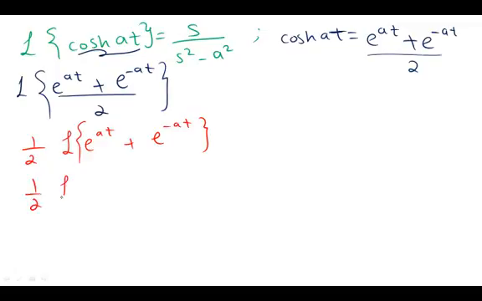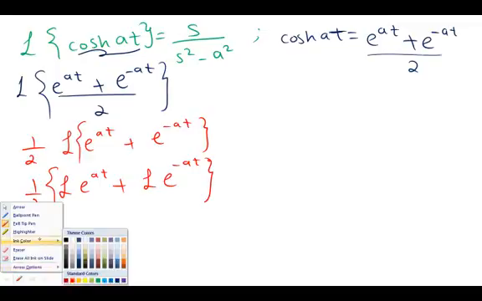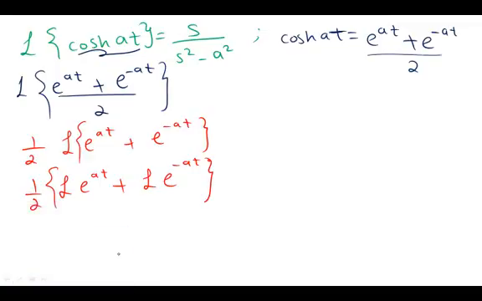It will be 1 over 2 Laplace of e to the power of at plus Laplace of e to the power of minus at. Good. Once you reach this step, if you remember the previous proof that I gave you, it says that Laplace of e to the power of at equal 1 over s minus a. So here Laplace of e to the power of at will equal to what? 1 over s minus a.